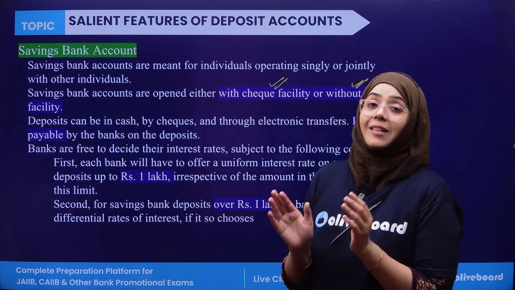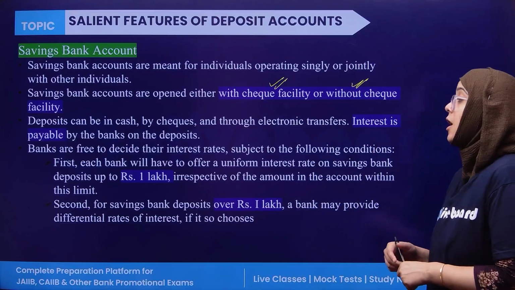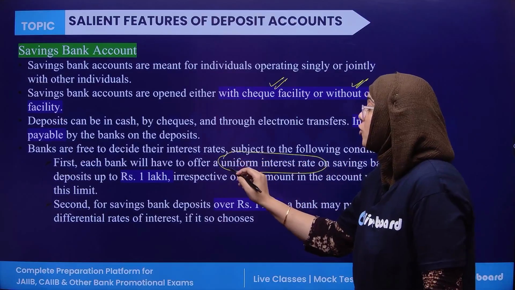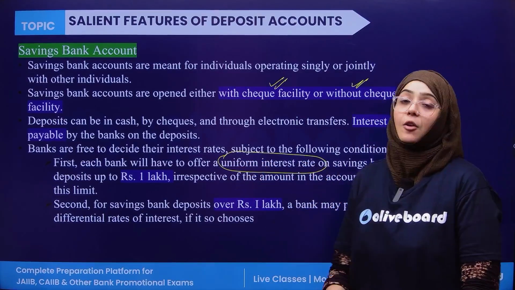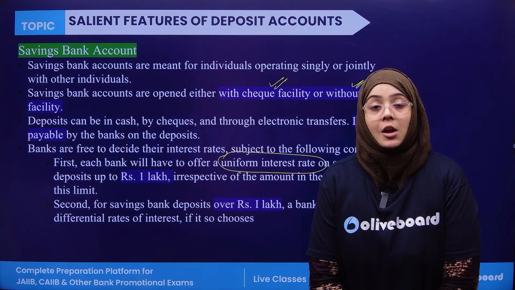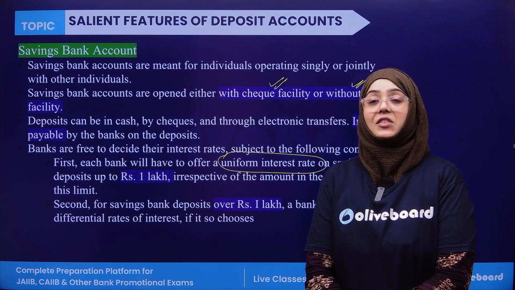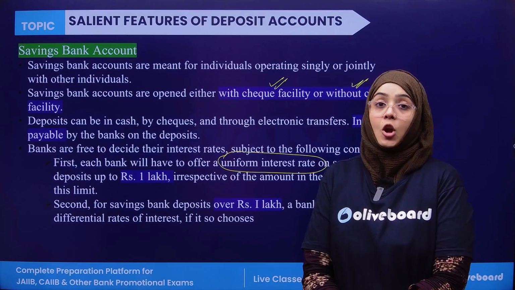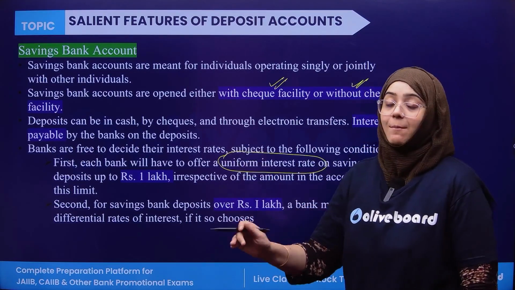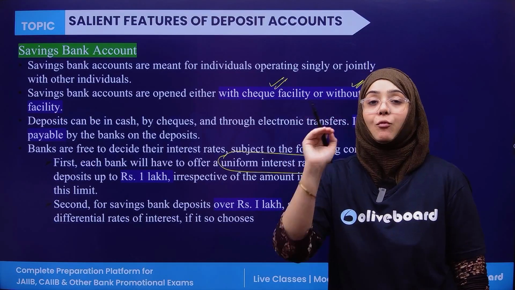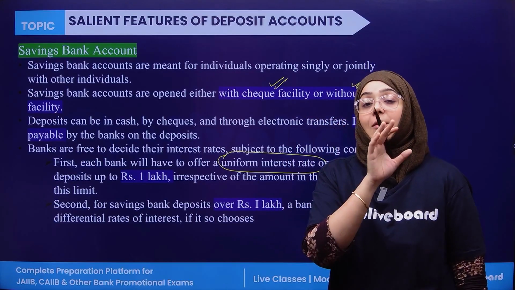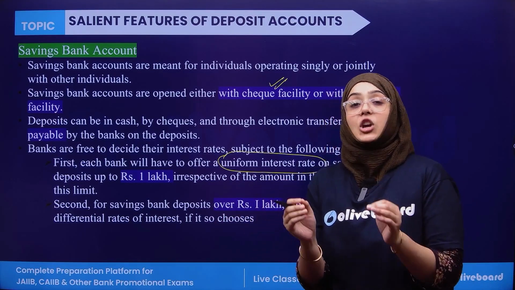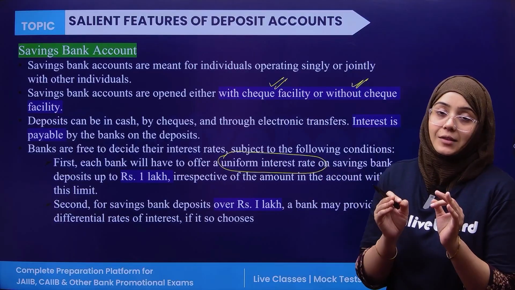But there are obviously some restrictions. The first restriction is that every bank has to offer a uniform interest rate on saving account deposits up to 1 lakh, irrespective of the amount in this account. So every bank has to offer the same interest rate for a deposit of rupees 1 lakh in the saving account. For this deposit, up to rupees 1 lakh, every bank has to charge a uniform interest rate.